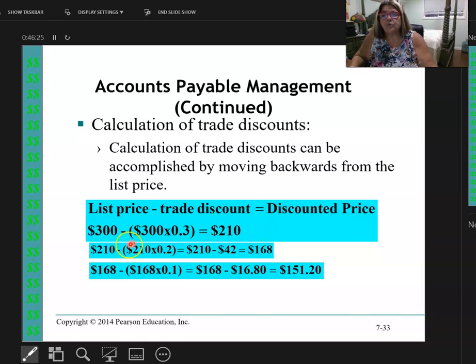Now I'm going to take the 210 and go to the 20%. So it's 210 minus the 210 times 20%, or $42, and now I'm at 168. And then finally, I have a 10% discount, so they'll calculate the 168 minus 168 times 10%, and I'll end up paying $151.20 for something that was $300. Now remember, if you had looked at it and said 30, 20, 10 is 60%, 151 is a little bit more than 50%, or a little bit under 50%. So this is how to calculate a trade discount.